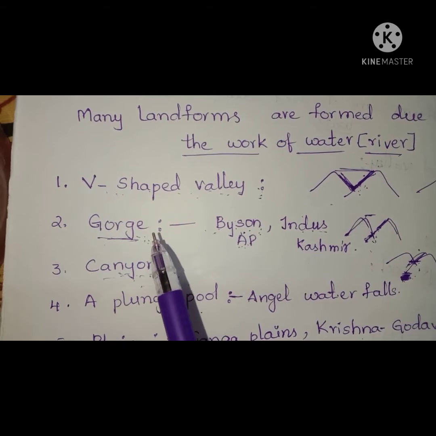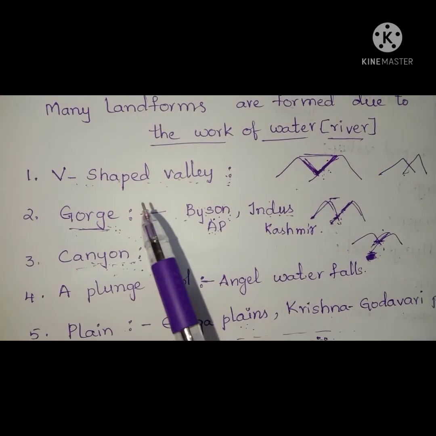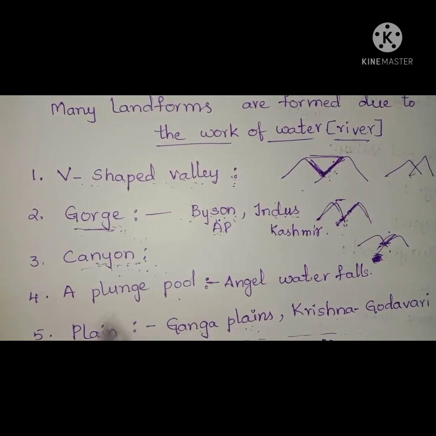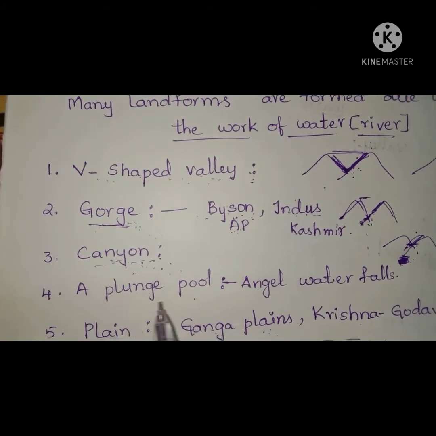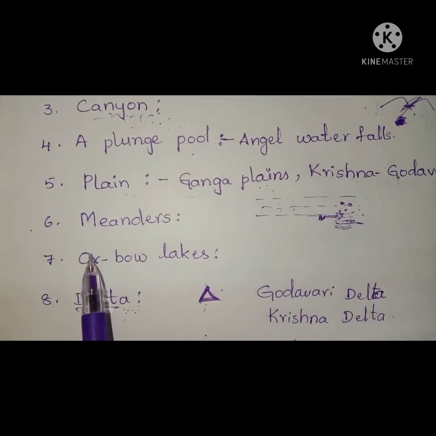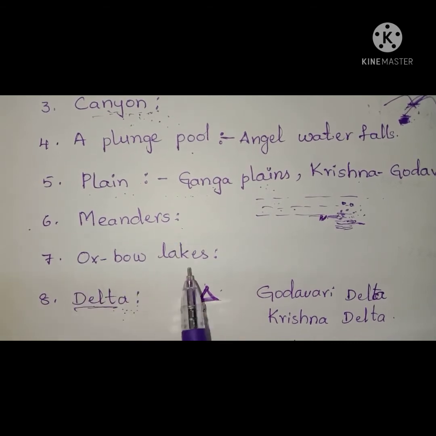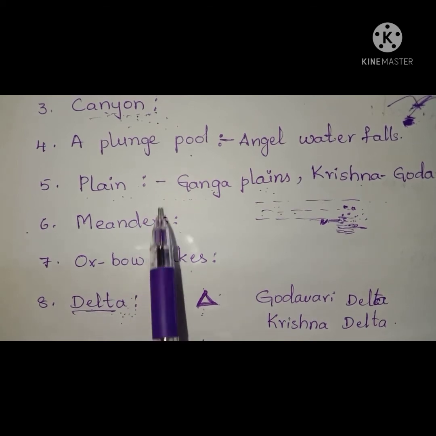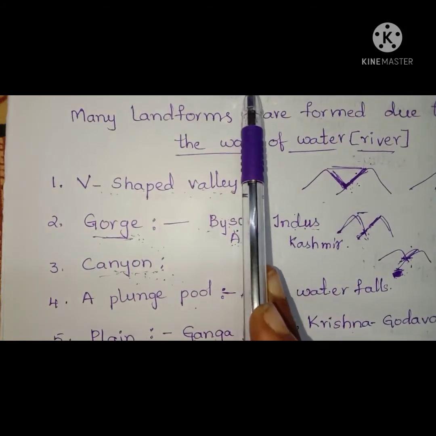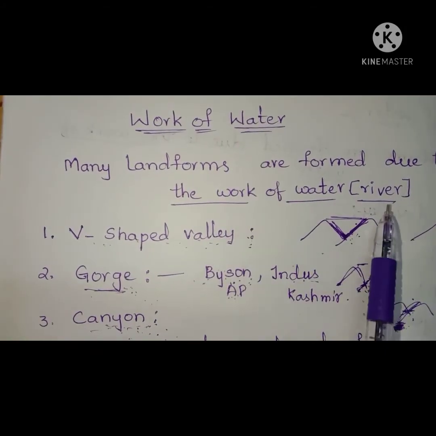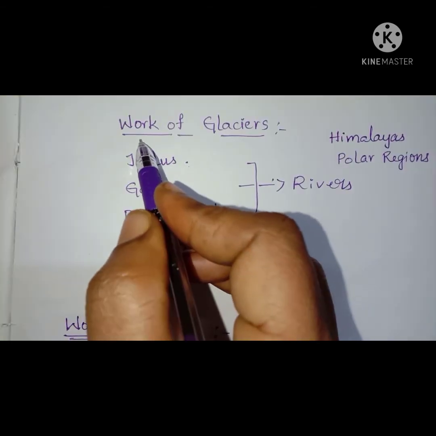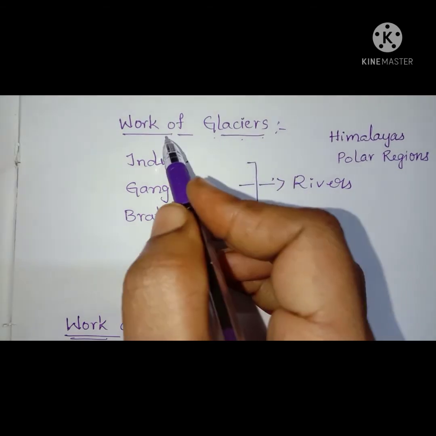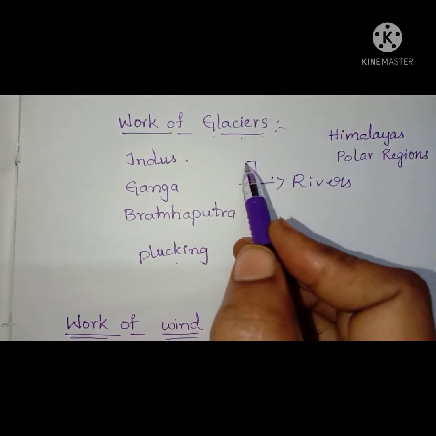Okay, children, till now we have learned how the V-shaped valleys, gorges, canyons, plunge pool, plains, meanders, oxbow lakes and deltas are formed due to the work of water and river. Now, let us see how the work of glaciers affects the landforms.